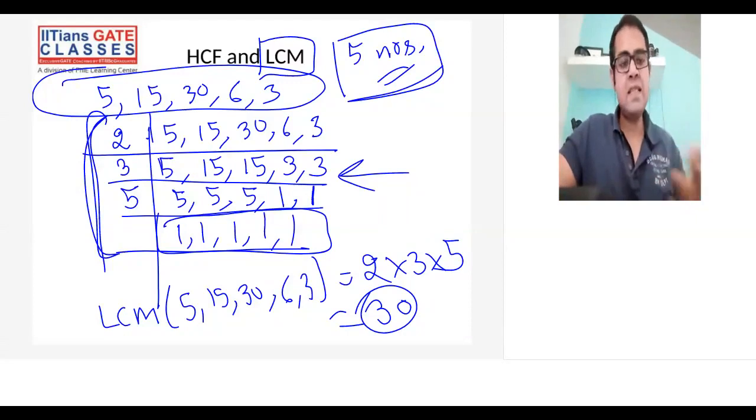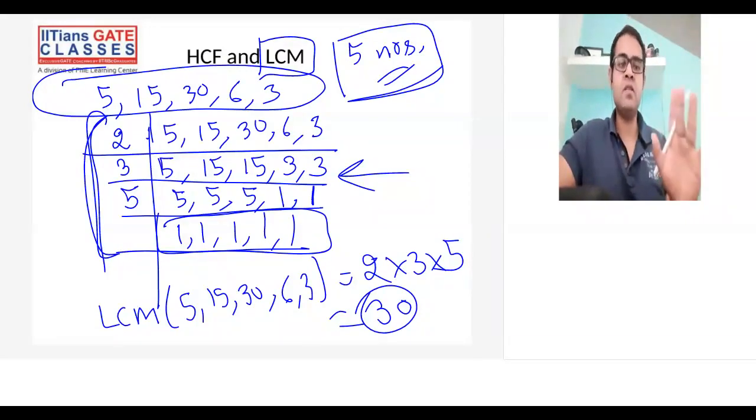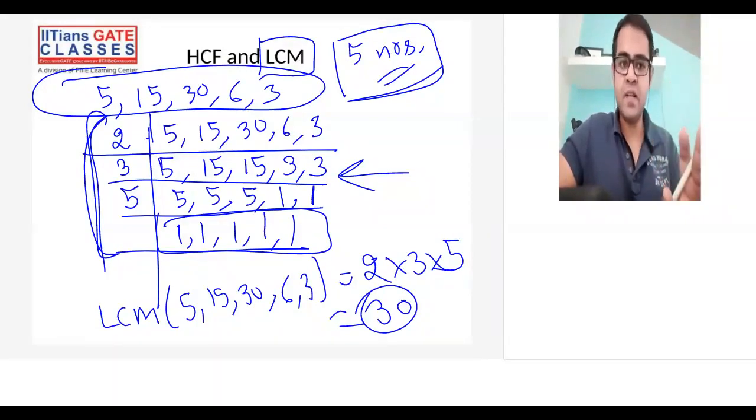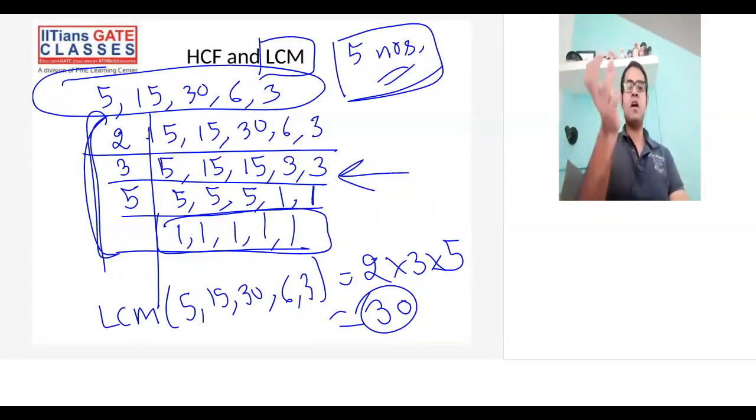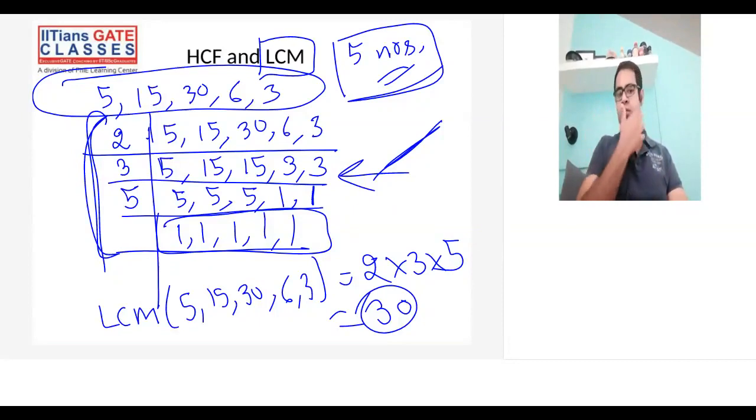Okay. And the HCF thing remains the same. HCF is the factor which is common in all of them. That will be the HCF. So the common part remains the same for the HCF technique. But for the LCM, maybe some place it is uncommon, some place it is common, and so on. So that is why we find that this technique is much simpler to understand and to solve, and it is less time consuming compared to what we were using for two numbers. Okay, so I hope LCM and HCF for two numbers and more than two numbers is clear.